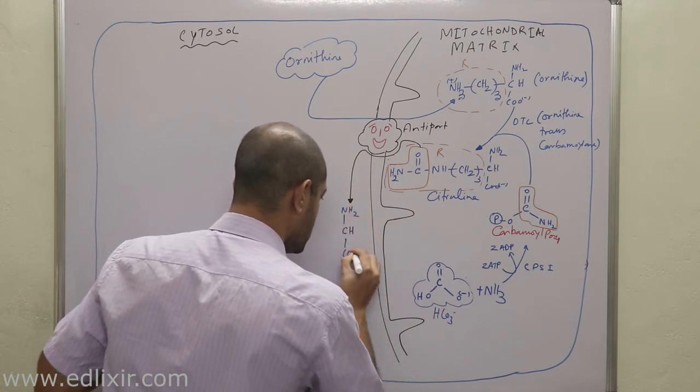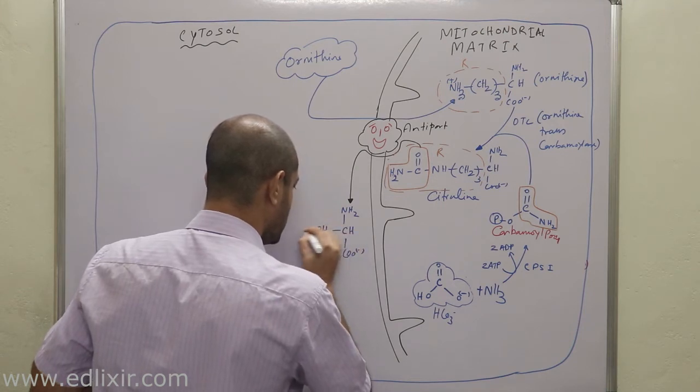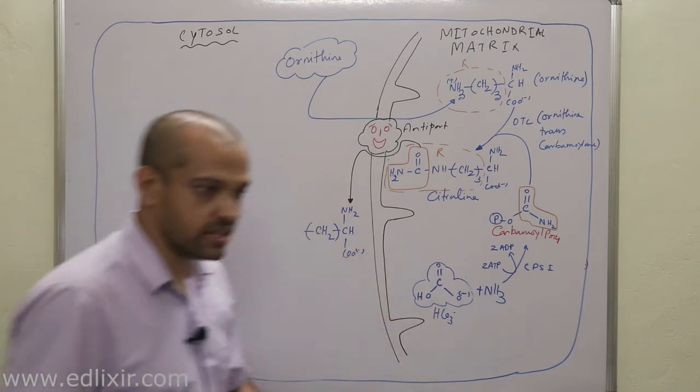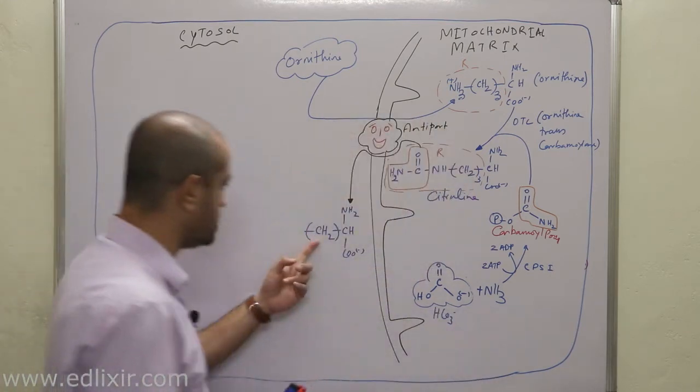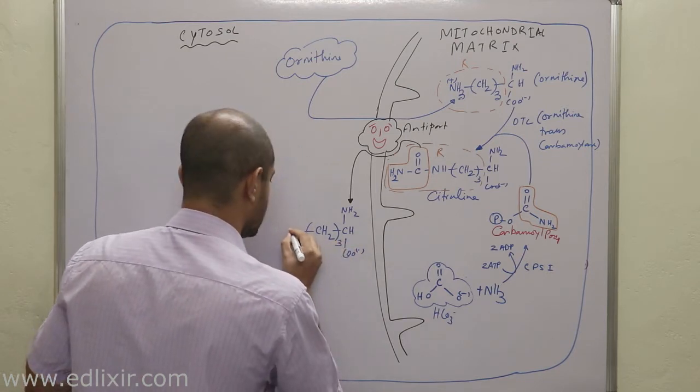Now I will be drawing the R group. In case of this urea cycle, all the R's contain this, CH2 whole 3, okay? All the R contains this in common.